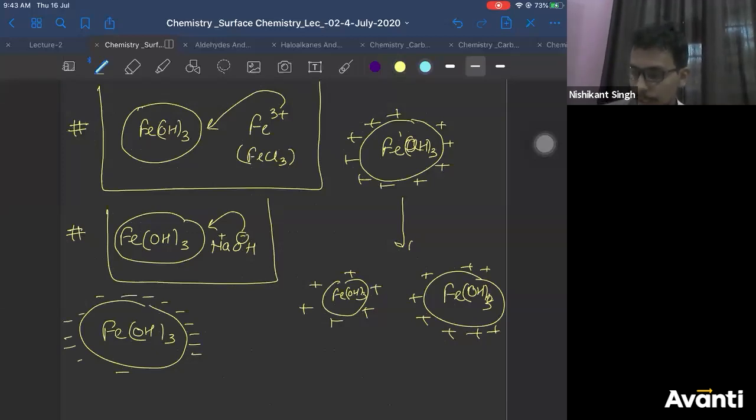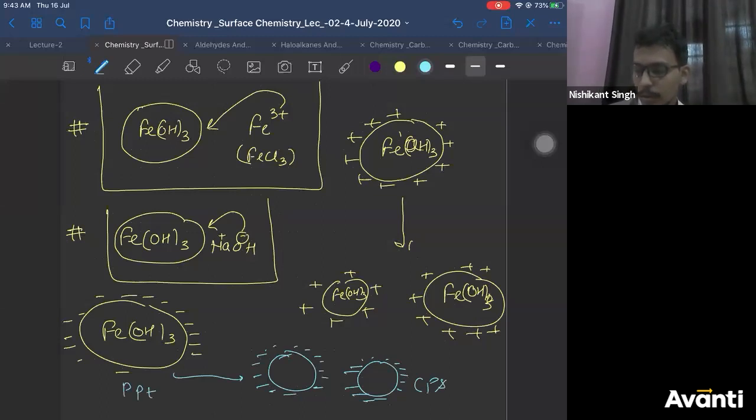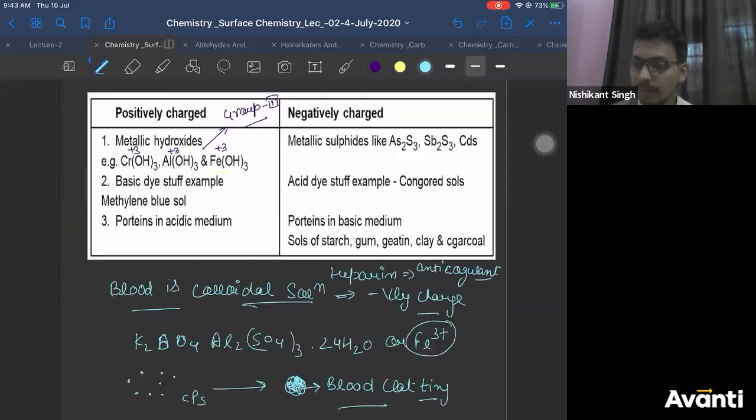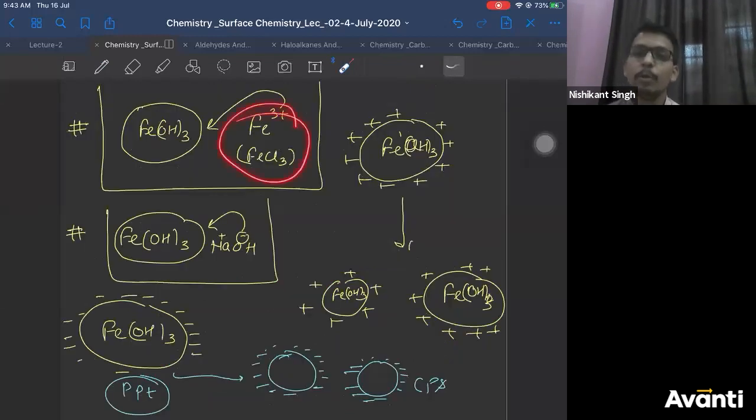And when it disperses, it will break into negatively charged colloidal particles. Is that clear? So the statement that FeOH3 is always positively charged is also wrong. We have mentioned it here assuming its peptization has been carried out in the presence of FeCl3. But do not learn it by heart.